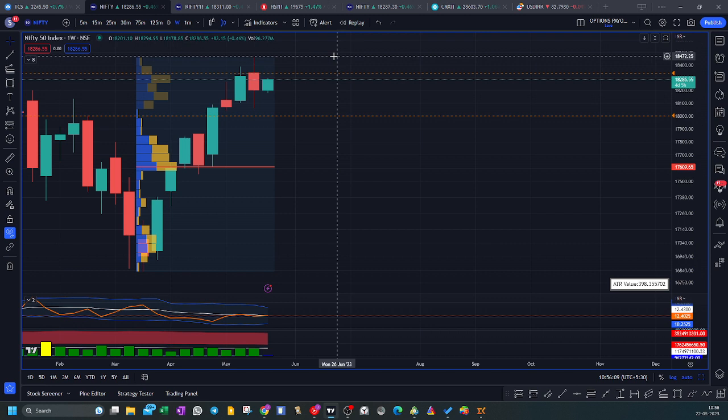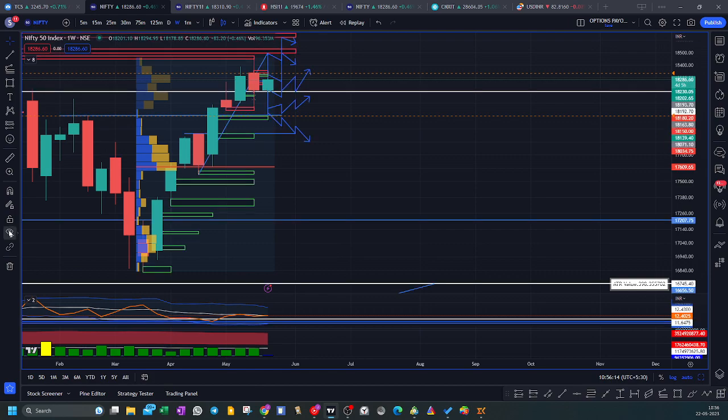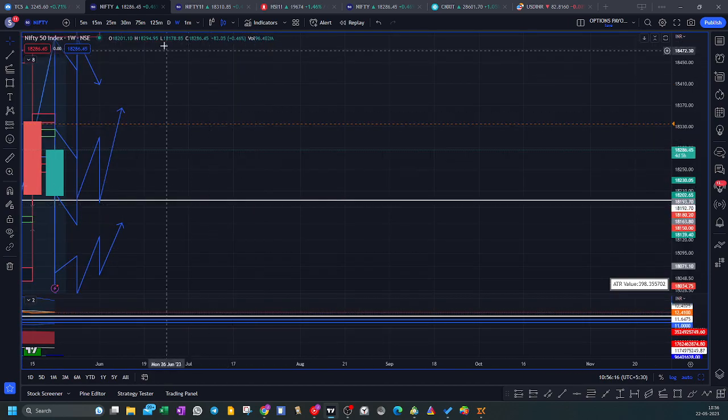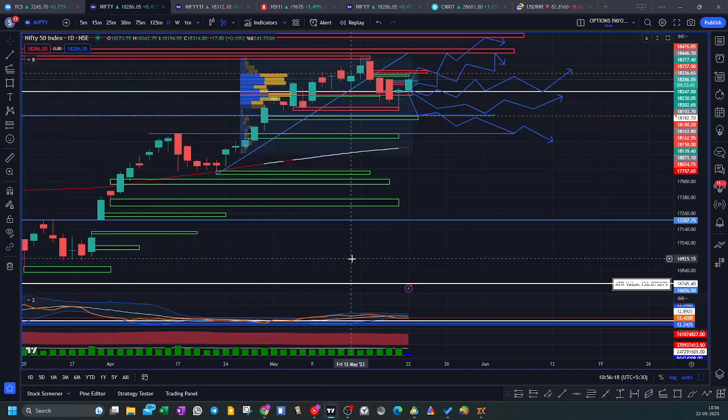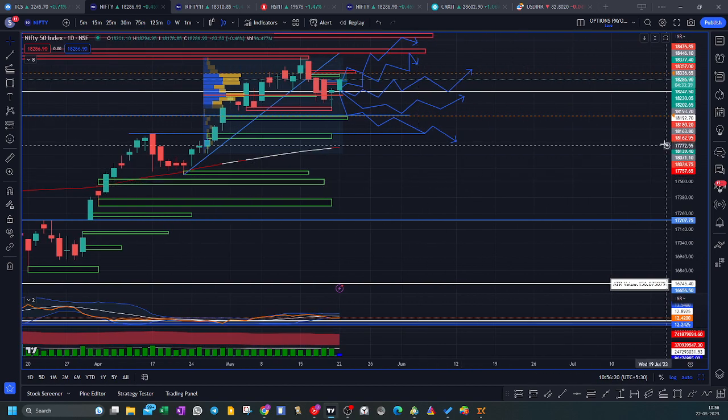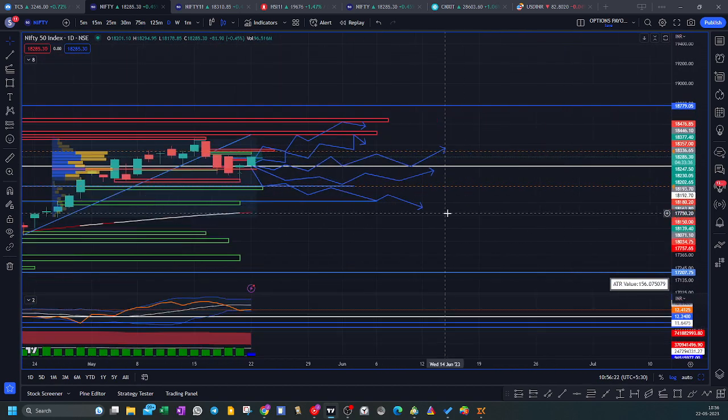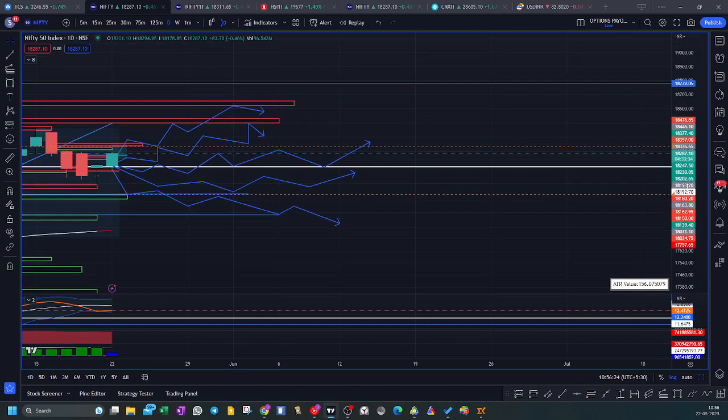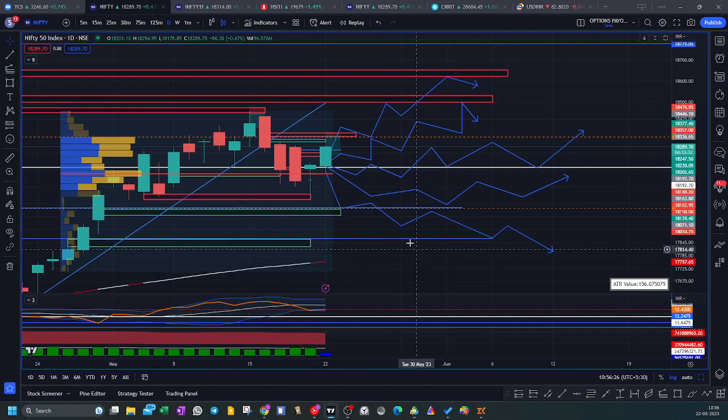And the scenario analysis, let's dive directly into the scenario analysis. So as we see, there are 5 scenarios, as we always have. So these are the 5 scenarios. In these 5 scenarios, there are certain levels which we need to be very careful about.